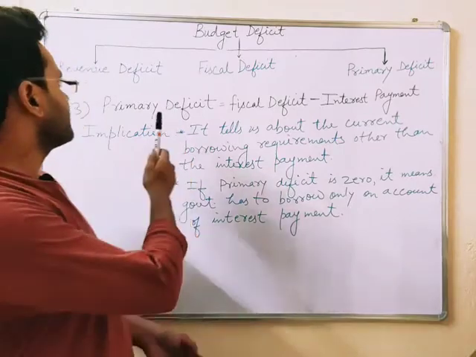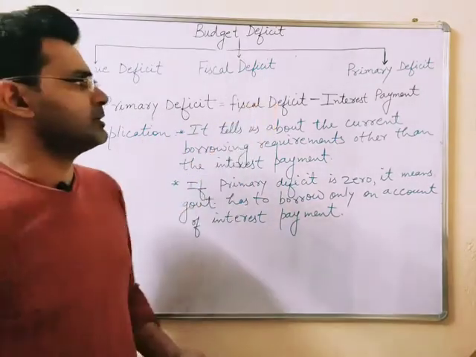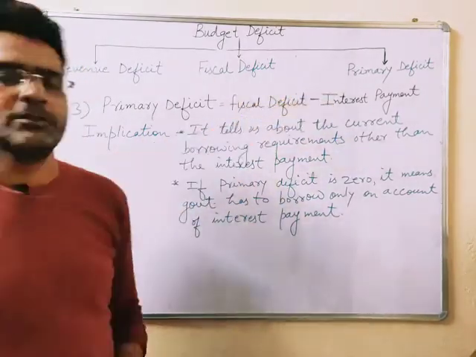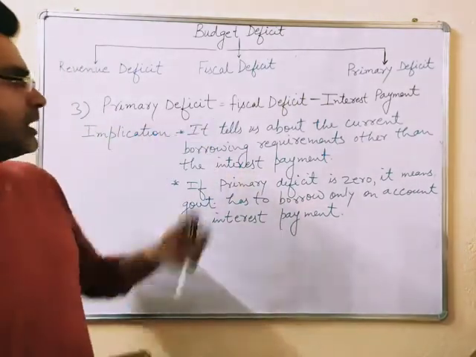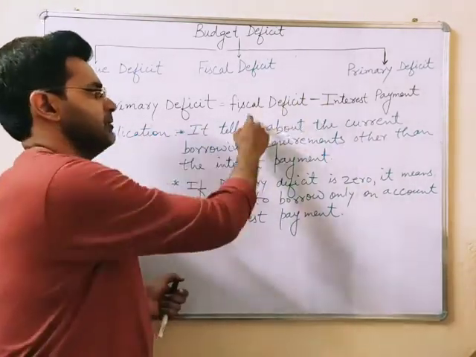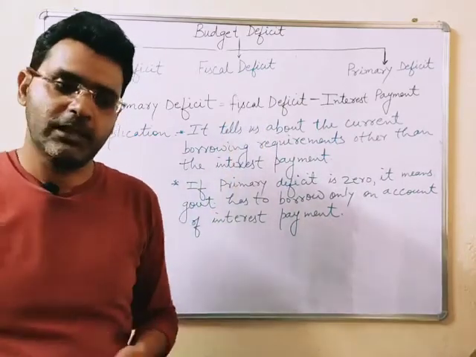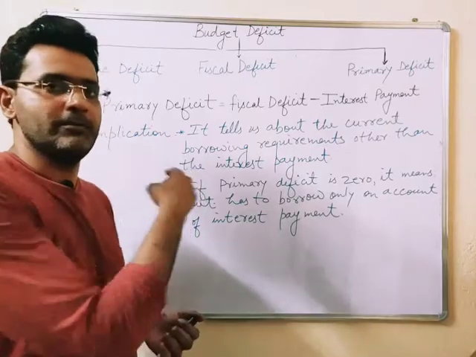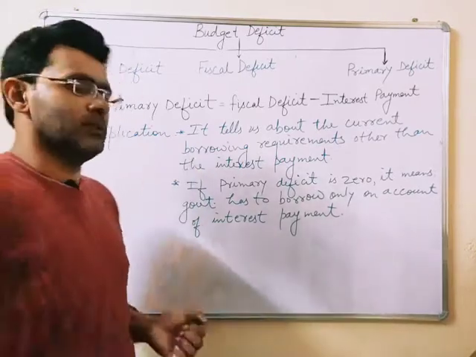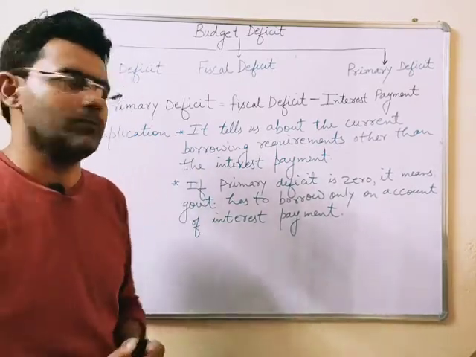So here I have written the third type of budget deficit, which is primary deficit. Primary deficit can be calculated by deducting interest payment from the fiscal deficit, and we have discussed just some time ago what fiscal deficit is all about.